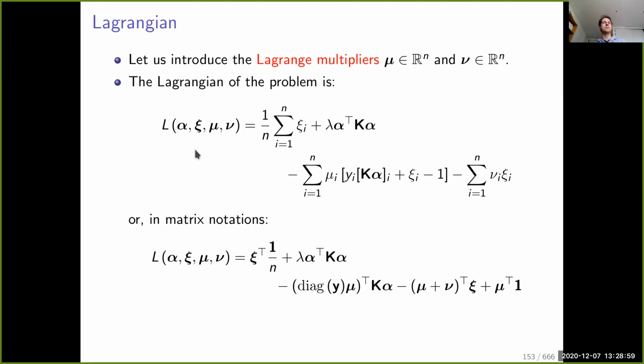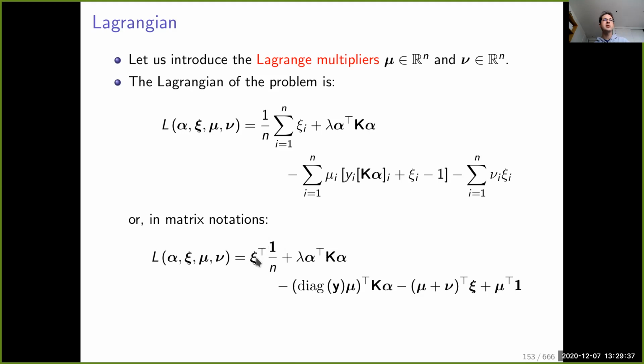So for these 2n inequality constraints, I'm going to introduce 2n variables: mu, which is a vector in Rn, and nu, which is a vector in Rn as well. If I define the Lagrangian as in the introduction about convex optimization, this is what I get. I get a part where I recognize the primal objective, and a weighted sum of the inequality constraints. If I use matrix notations and put the psi i into a single vector psi, I can simply rewrite everything like this.